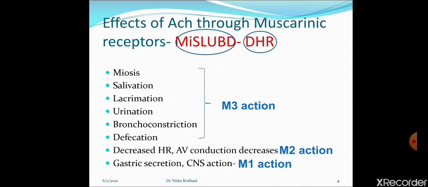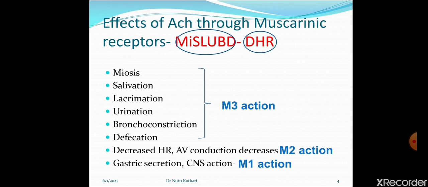So these are the muscarinic effects in the body. MISLOVE is because of M3 action, DHR and other cardiac depressant effects are because of M2 receptor stimulation, while the gastric secretion and CNS action are because of M1 receptor stimulation.